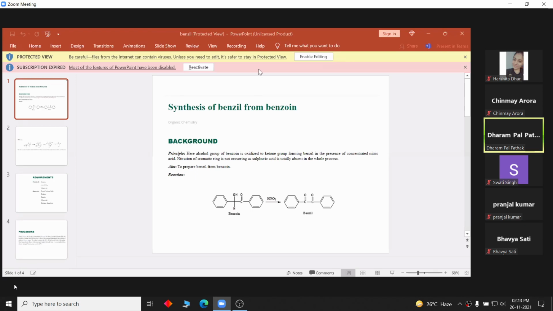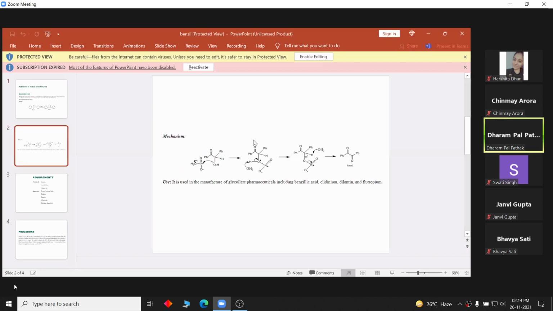Nitration of aromatic ring is not occurring as sulfuric acid is totally absent in the whole process. So when sulfuric acid is there, nitration takes place. Here it is just the oxidation. This is the mechanism. Here is nitric acid.